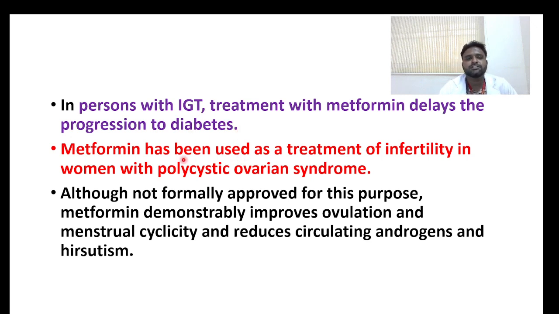So other than diabetes, where we are using metformin, it has been used in the treatment of infertility in women with polycystic ovarian syndrome. Although not formally approved for this purpose, metformin demonstrably improves the ovulation as well as menstrual cyclicity, and it also reduces the circulating androgens and hirsutism associated with PCOD.